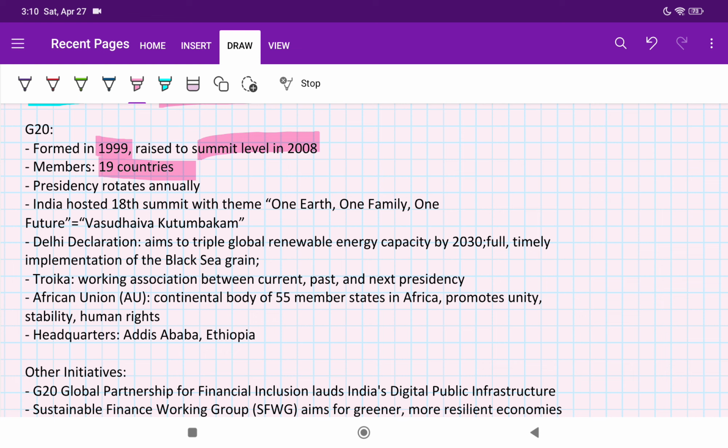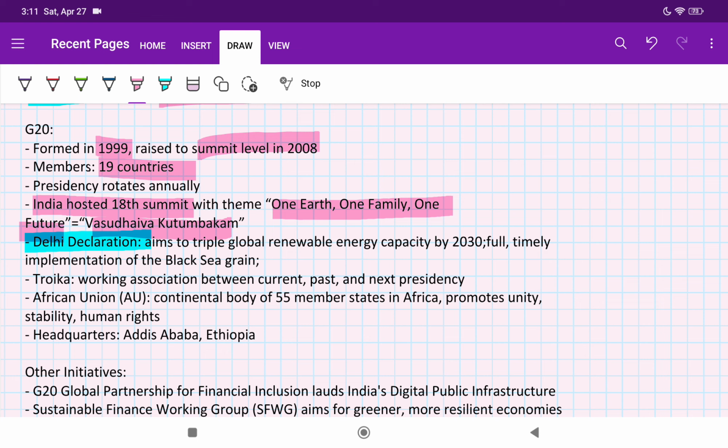Let's continue. So India hosted the 18th summit, very important. G7 last summit hosted by Japan. G20 last summit, 18th summit hosted by India. What was the theme? One Earth, One Family, One Future, Vasudeva Kutumbakam. Right, that is important. Then there is a declaration that was done in this meeting. Usually any meeting happens, they used to have some declaration. So in this Delhi declaration, what is the main aim? So this can be a potential question for this year.